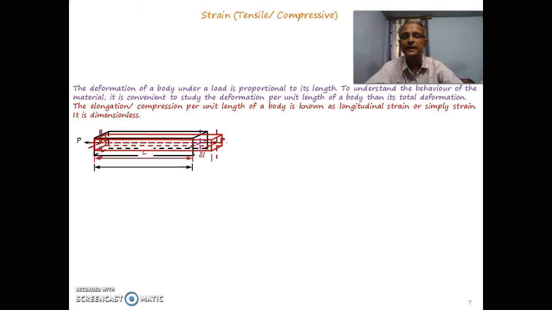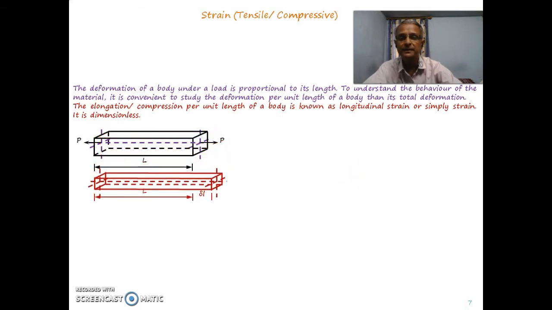This diagram shows that delta L is the increase in the length over L. Initial length is L before applying the external force, and due to application of the external force, the change in length is delta L. So this delta L is elongation. If instead of tensile it is compressive, there will be a decrease in the length.